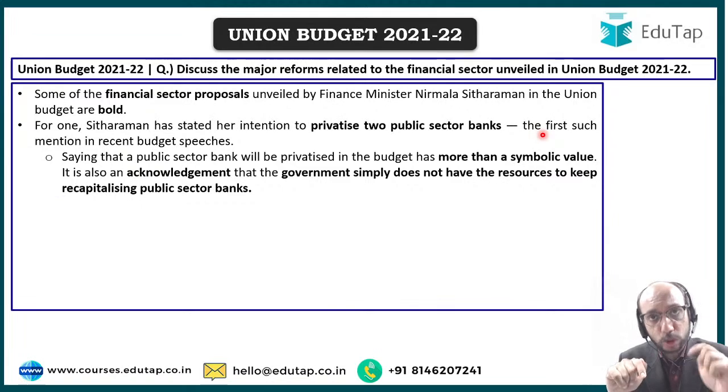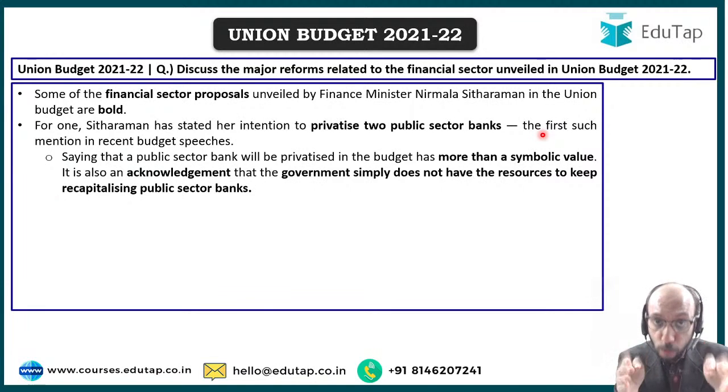If government is owner of these public sector banks, then it is the duty of the government to keep giving in more capital so that these entities can keep functioning. These entities are not making a huge profit, probably they're making a loss. These entities are having non-performing assets. They are not able to function in a viable manner, many of these entities. Therefore, government, in order to keep these entities alive, has to keep pumping in money, right? If we are throwing good money after bad money, to what extent can we keep recapitalizing these banks?